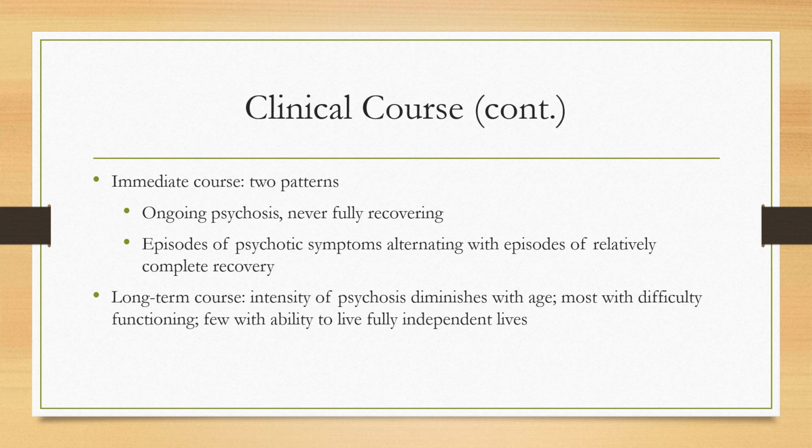With schizophrenia, the age of onset greatly impacts how the patient does later in life. Those who develop schizophrenia at a younger age have worse outcomes than those who develop it when they're older. For those diagnosed with schizophrenia, we typically see two clinical patterns. In the first, the patient will have ongoing psychosis and never fully recover, but the symptoms may change in severity over time.